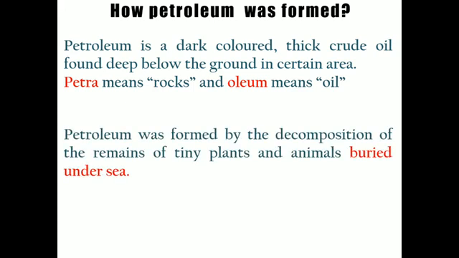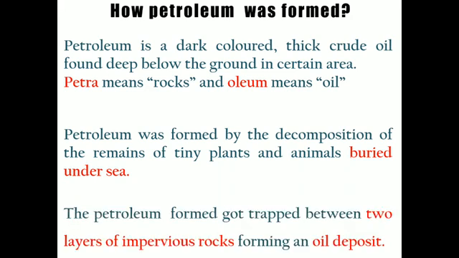Now the thing is, petroleum was formed by the decomposition of the remains of tiny plants and animals buried under the sea. This is different from coal formation. These are the products formed from the decomposition of tiny plants and animals buried under the sea. The petroleum formed got trapped between two layers of impervious rock, forming an oil